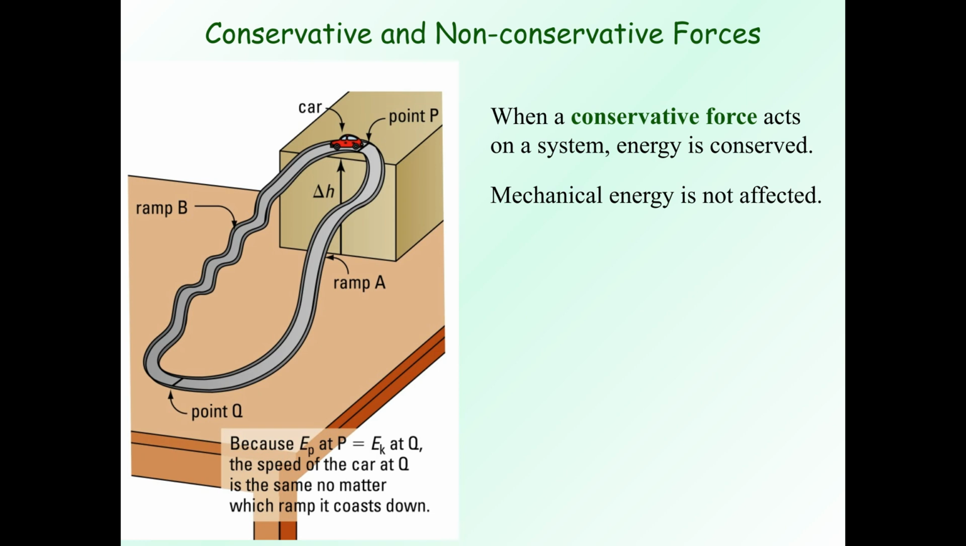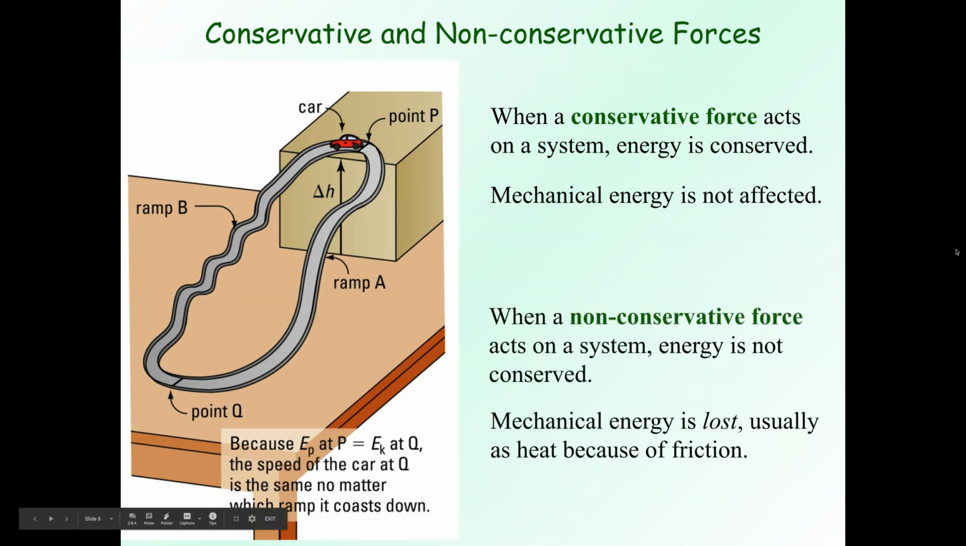So conservative and non-conservative forces. When a conservative force acts on a system, energy is conserved, mechanical energy is not affected. Because your potential energy at point P equals the EK at point Q, the speed of the car at Q is the same no matter which ramp it goes down, whether it goes on ramp B or ramp A. It doesn't matter that this one has more bumps in it. All that matters is your change in potential energy would be the same. It's all going to go to the kinetic energy at point Q.